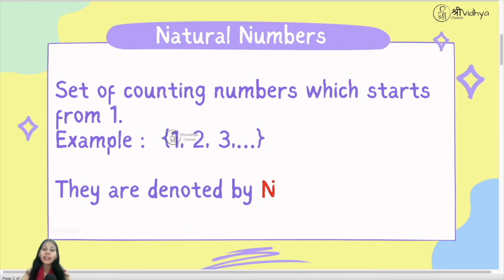Suppose you have some candies with you, and if somebody asks you how many candies do you have, so what you will do, you'll start counting them 1, 2, 3, 4, and so on. So in nature, if you count anything, you start from 1 only. So that is why the set of counting numbers is called natural numbers, and natural numbers are denoted by capital N if you write them in the short form.